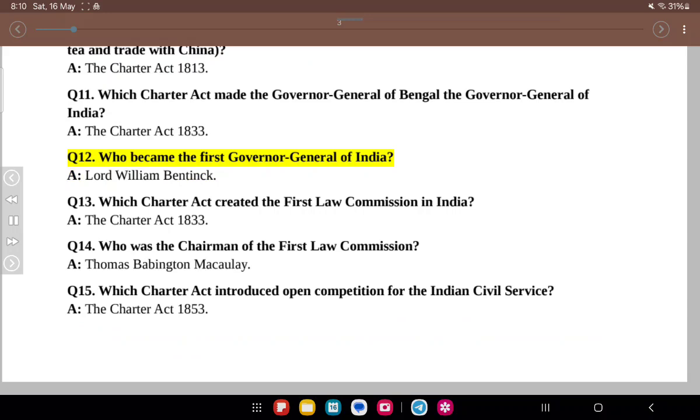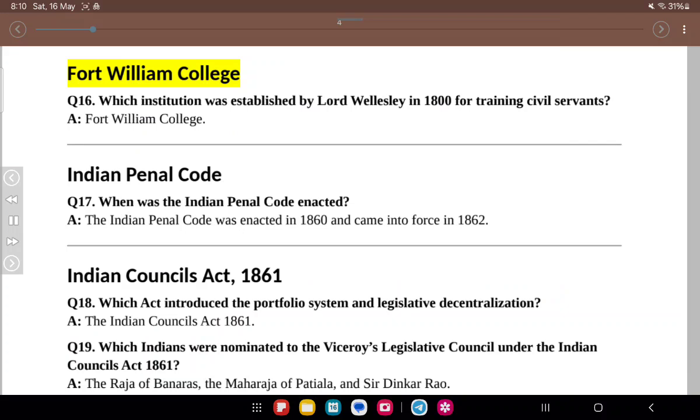Q12. Who became the first Governor-General of India? A. Lord William Bentinck. Q13. Which Charter Act created the first Law Commission in India? A. The Charter Act 1833. Q14. Who was the chairman of the first Law Commission? A. Thomas Babington Macaulay. Q15. Which Charter Act introduced open competition for the Indian civil service? A. The Charter Act 1853. Fort William College. Q16.